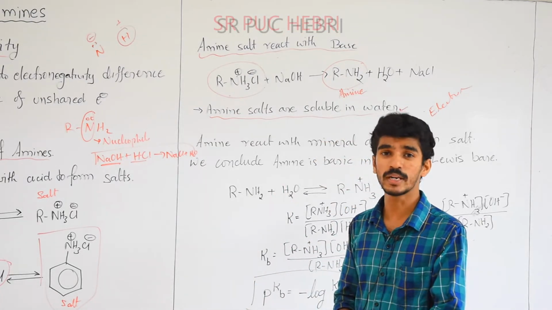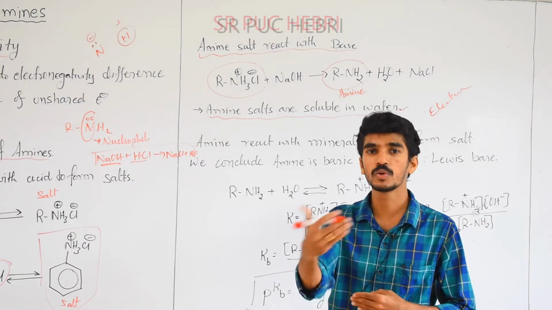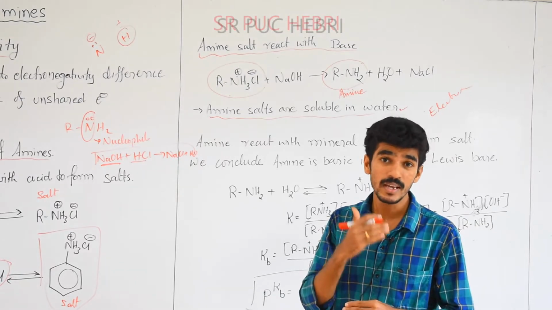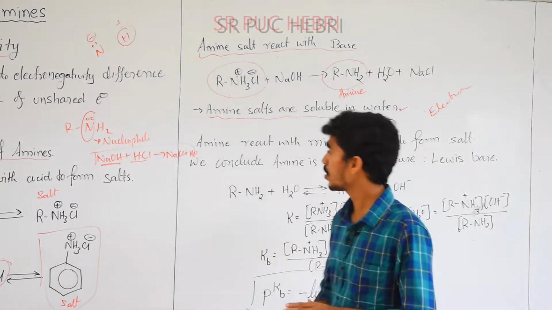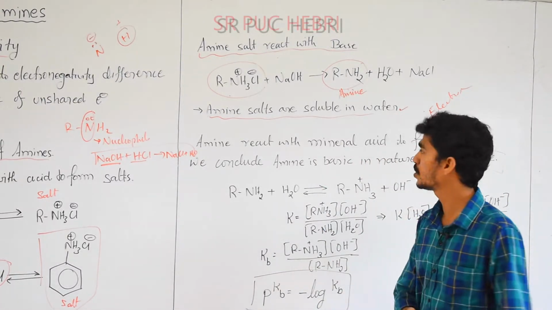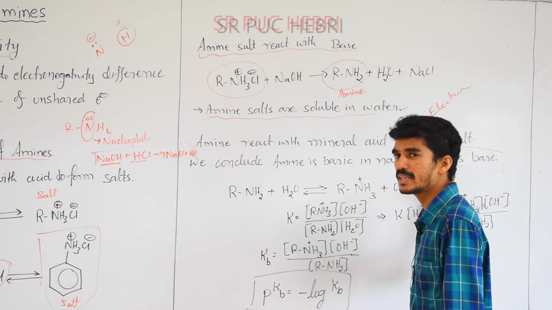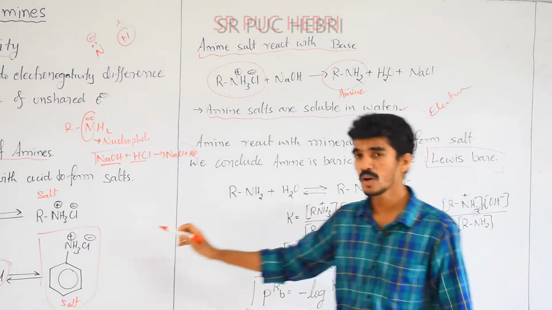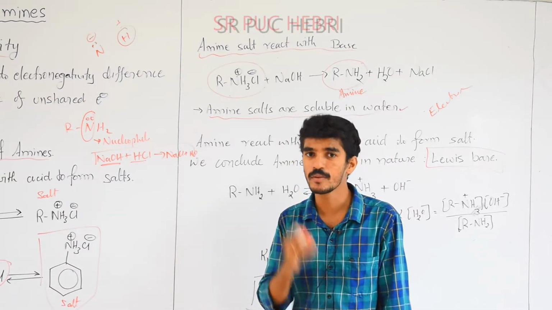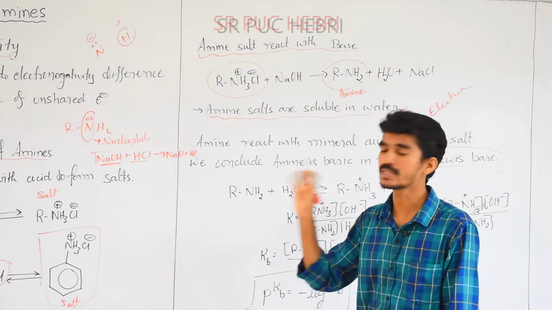It can donate, not gain. Since the electron is already present, it can donate, and there is very little chance of it accepting. So according to the Lewis concept, amine is basic in nature. By the acid base concept we can easily identify that amine is basic in nature.